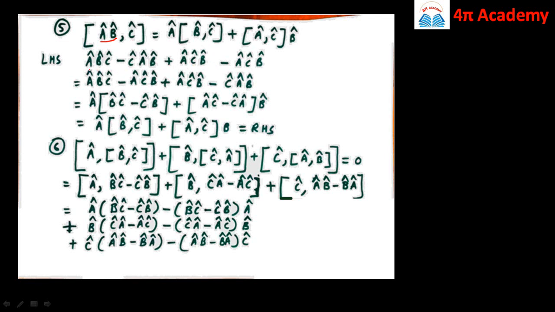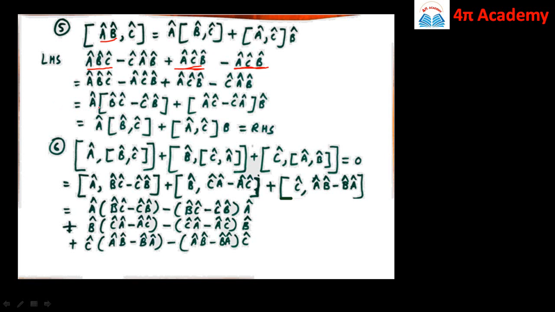So here from this term we want to take a common, and therefore we subtract the term which is a cap c cap b cap, and therefore since we are subtracting this term, again we add this term. So we add the term which is a cap c cap b cap, and we subtract the term which is a cap c cap b cap in this equation. So we rewrite this as a cap b cap c cap minus a cap c cap b cap plus a cap c cap b cap minus c cap a cap b cap.